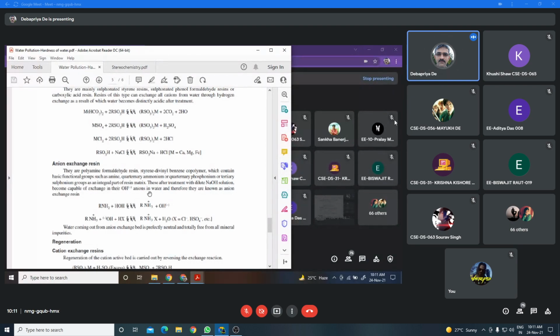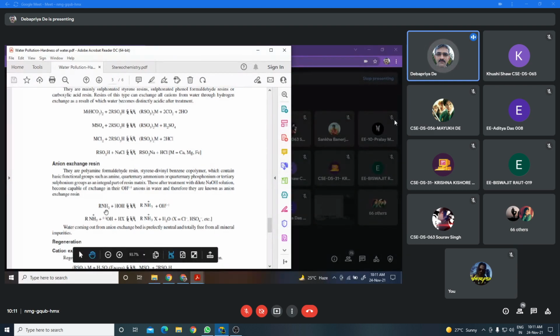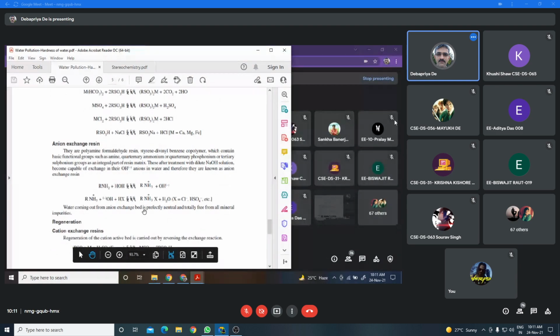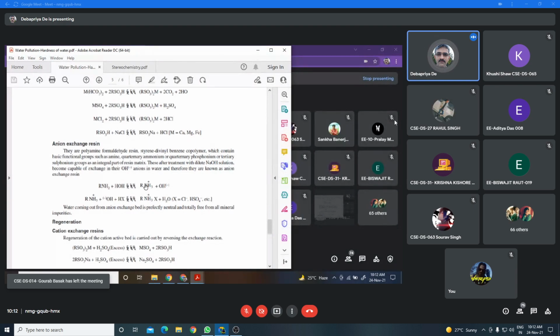These are the constituents of the resin. Now the polymeric membrane contains pendant amine groups, and when it is treated with water, the quaternary ammonium group, that is RNH3+ OH-, will form. That means when this amine is treated with dilute sodium hydroxide, then the quaternary ammonium salt will form. This quaternary ammonium salt will be present as a pendant group in the polymer backbone.